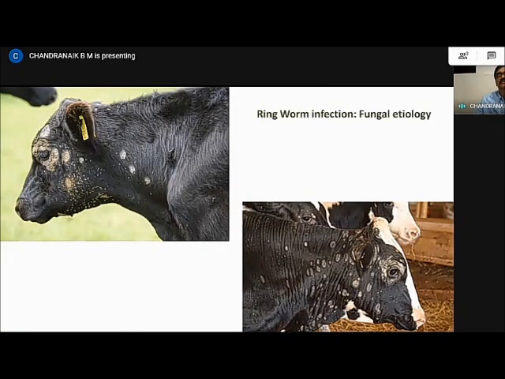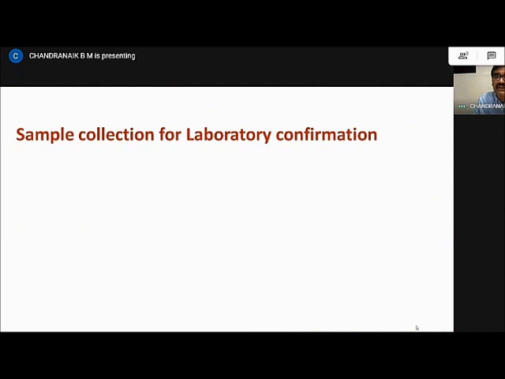The other important disease that we should differentiate, which produces similar symptoms, is ringworm infection caused by a fungal etiology. It's not nodules, but from a distance the lesions look similar. They are skin eruptions, and you can see these patches. It's not nodules or eruptions. You can see a distorted skin with patches, and that can be easily differentiated. This is treatable with fungicidal agents.